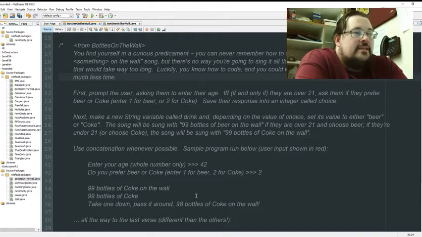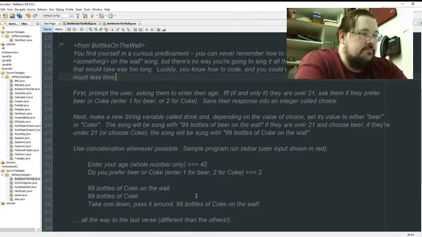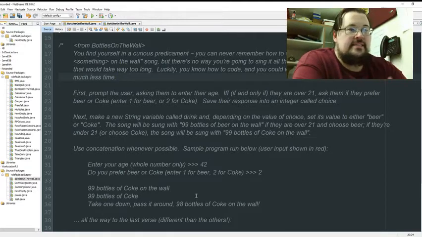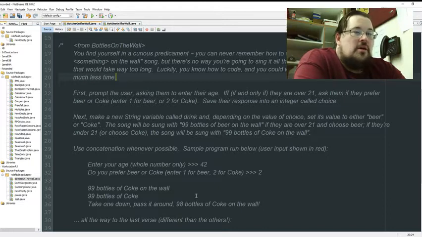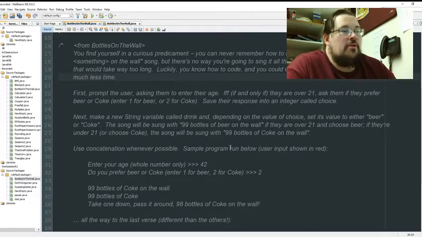First, prompt the user, asking them to enter their age. If and only if they're 21, we ask them a second question, if they prefer beer or Coke. Sorry, I'm from Texas. All sodas, soft drinks, and everything else are Coke. Save the response into an integer called choice. Next, make a new string variable called drink, and depending on the value of their choice, it sets the value to beer or Coke. The song will be sung like 99 Bottles of Beer on the Wall if they're over 21 and choose beer, or it sings it with Coke. The song will be sung. Use concatenation whenever possible. Sample program is run below.